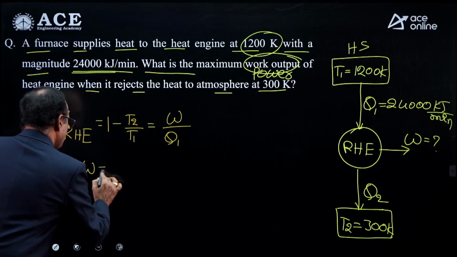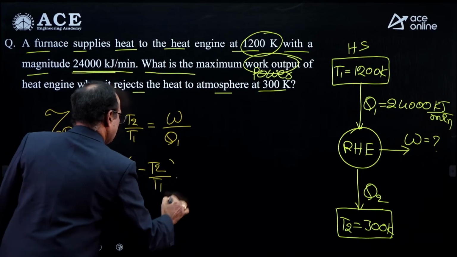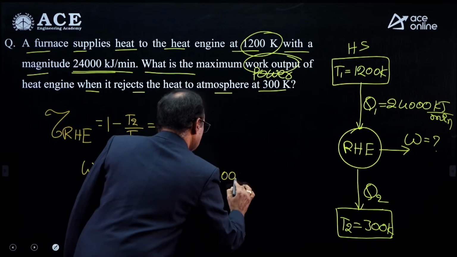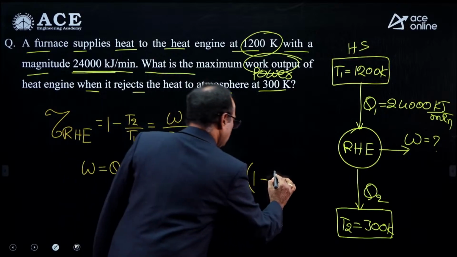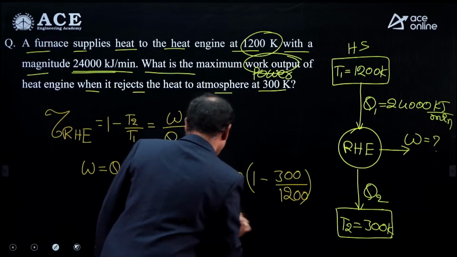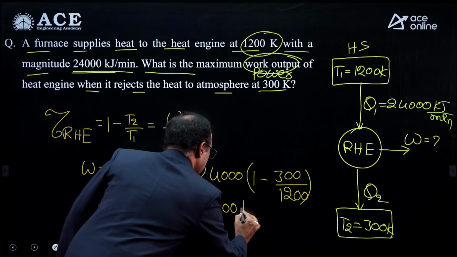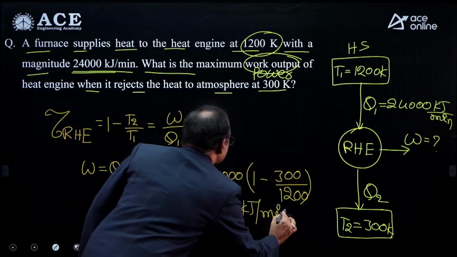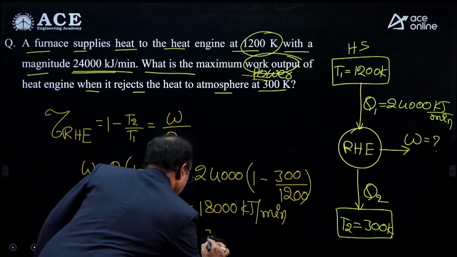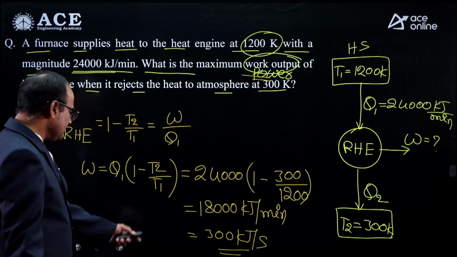From this, work output equals Q1 into (1 minus T2 by T1), which is 24,000 into (1 minus 300 divided by 1200). Simplifying this gives around 18,000 kilojoules per minute. But it is asked for maximum power output, so dividing by 60 gives around 300 kilojoules per second, or kilowatts. That is the option. Okay, that is the answer.